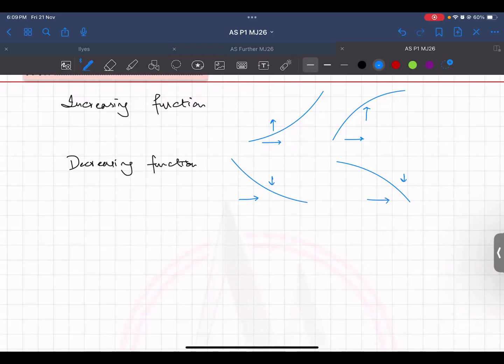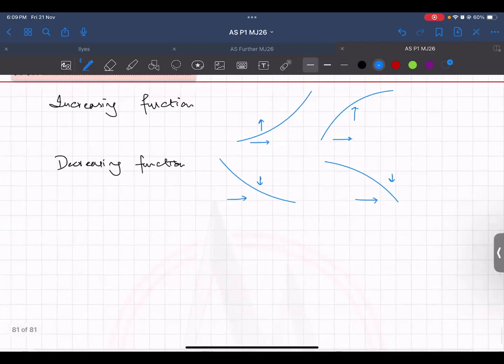So now what is the thing which they ask you to find? They ask you to find the regions where your graph is increasing or decreasing. They ask you to find the intervals of x, sometimes the values of x, for which the graph is going up or for which the graph is going down, if it is increasing or if it is decreasing. And how do you do this?